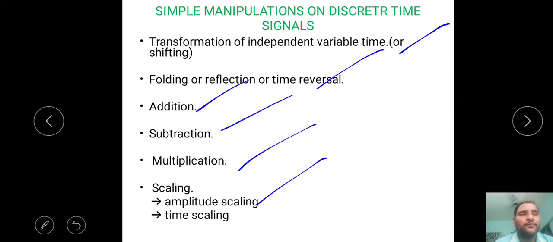In this we will take some examples in the next classes. At the end of the unit we will go through all the problems. So, time shifting is majorly used to delay the signal or to advance the signal. That means in some cases we have to delay the signal, and in some cases we have to advance it.